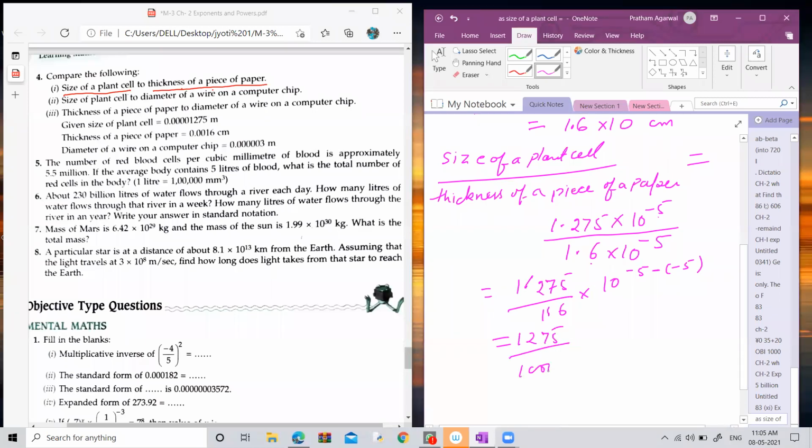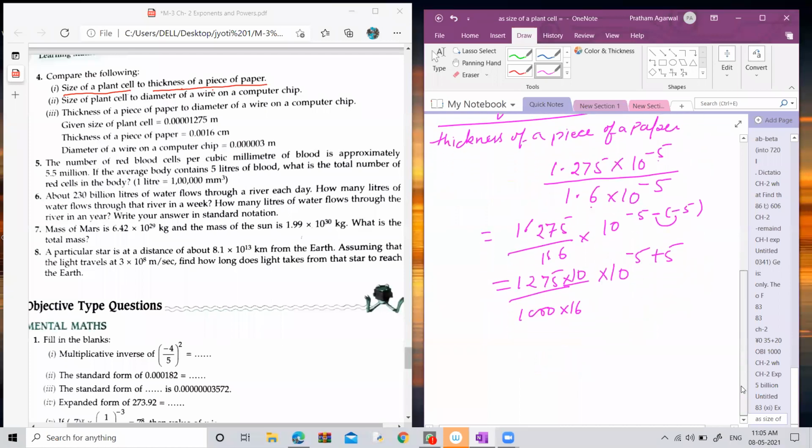3, because after the decimal there are 3 zeros, and when you remove the decimal from the denominator, only 1 zero comes in the numerator, because after the decimal there is only 1 digit. Now in the exponential term, what happens? Minus 5, minus becomes plus 5. I hope it is clear till this step.